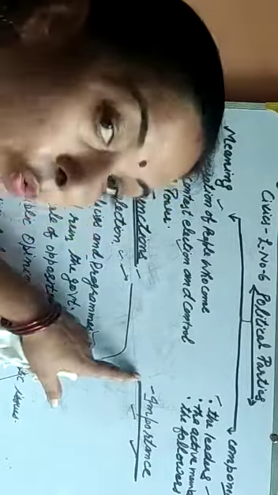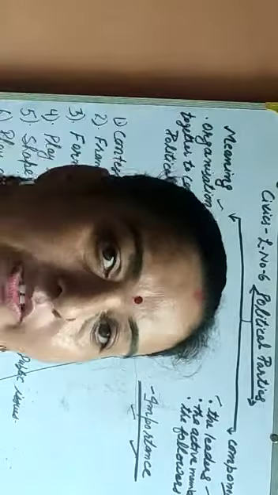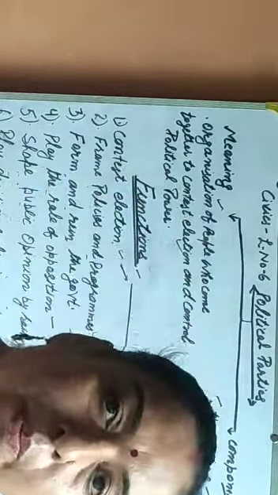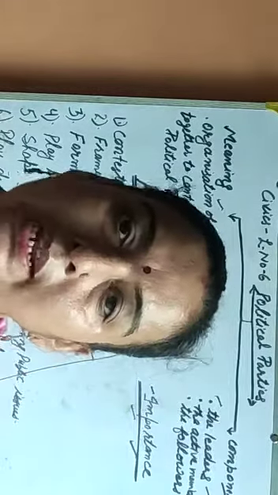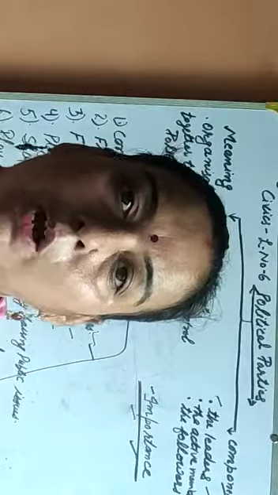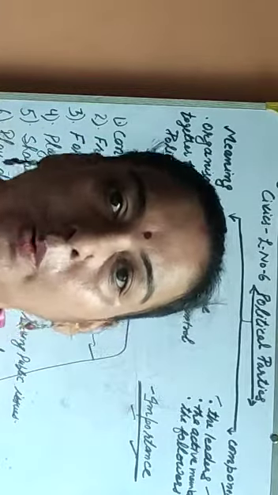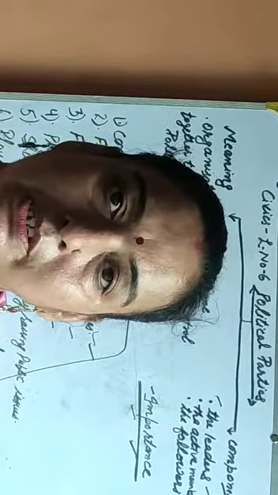Then we read why do we need a party system in our country? What is the importance of political party? So friends, in the next part we will read about the different party systems: one party system, two party system and multi-party system.